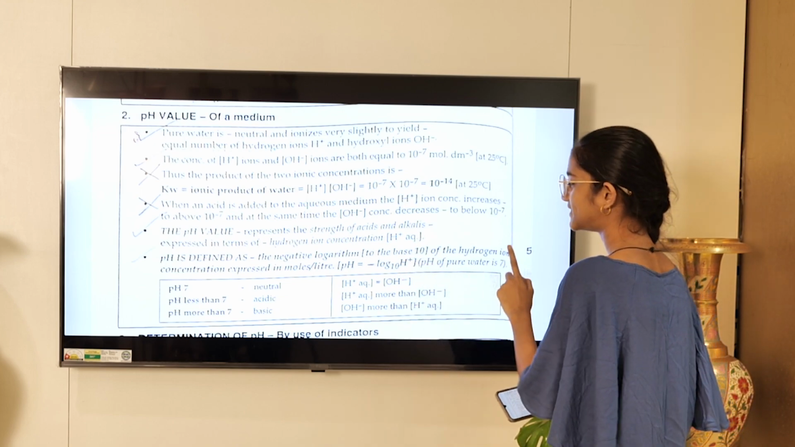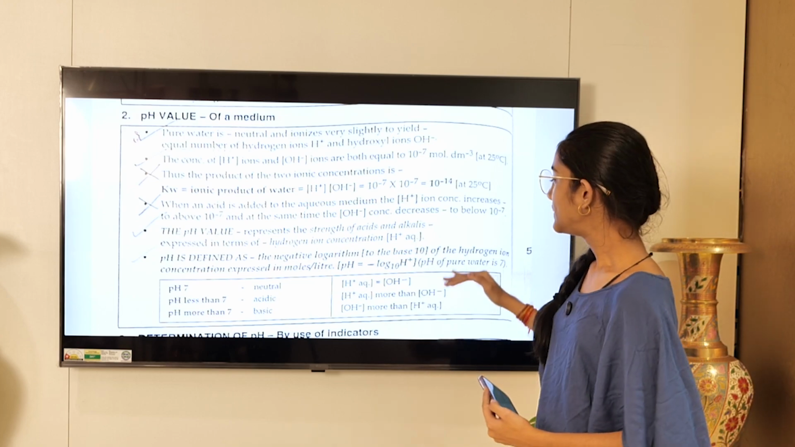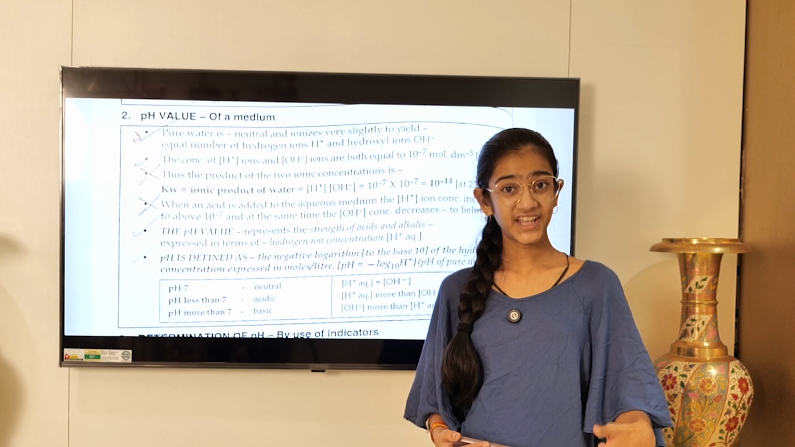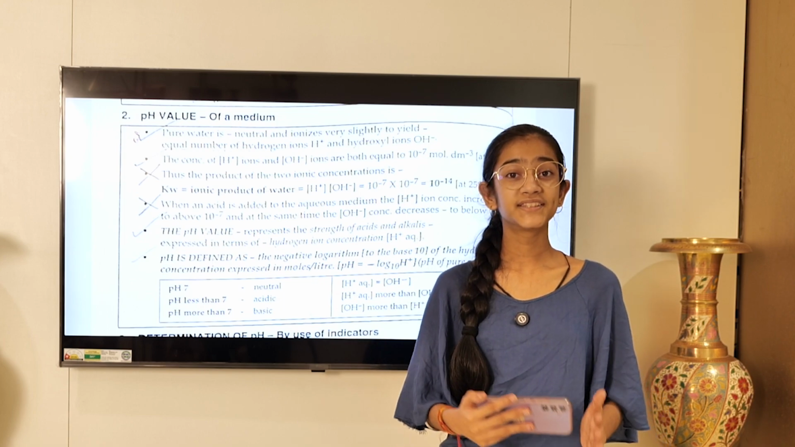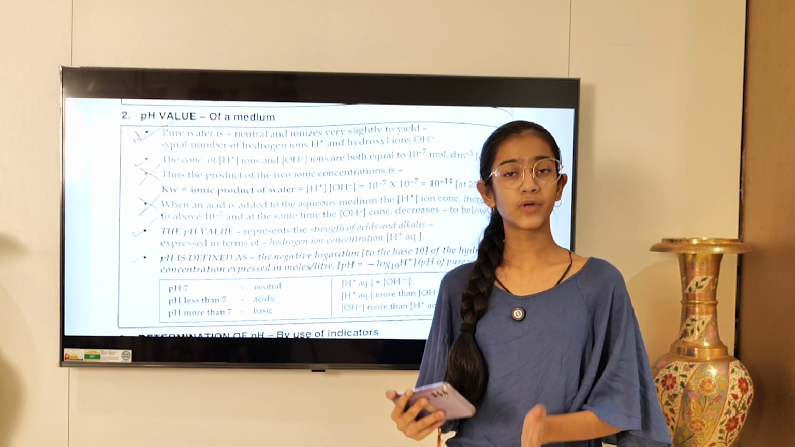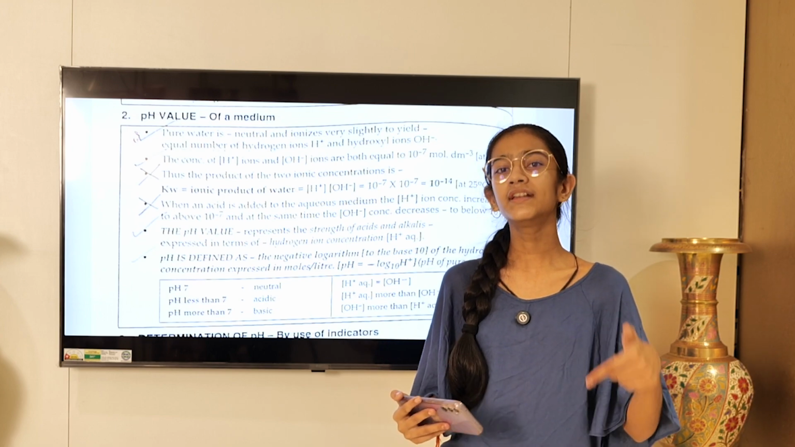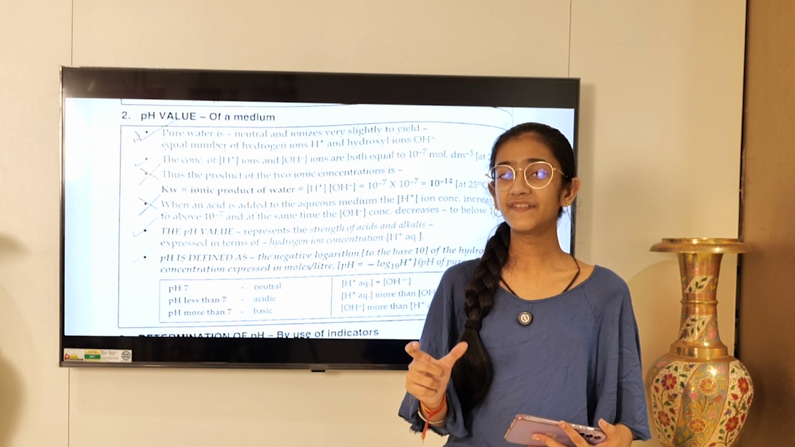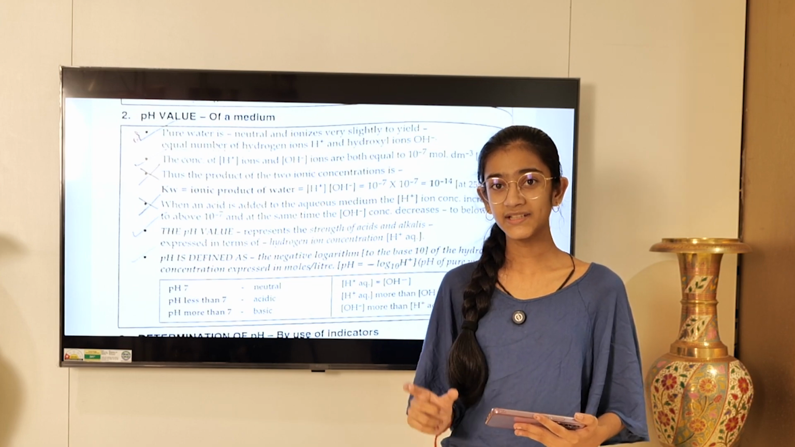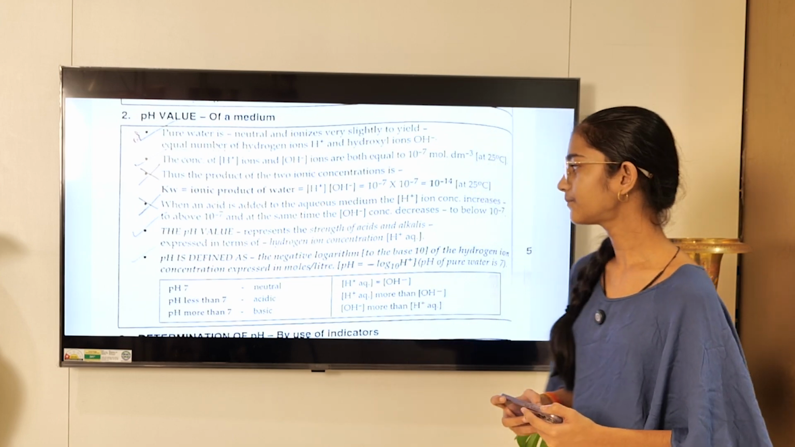pH of pure water is 7. This indicates 7 is neutral, because pure water is neutral, and if the pH of pure water is 7, that means 7 is neutral. So if any solution has a pH of 7, that means it is neutral.